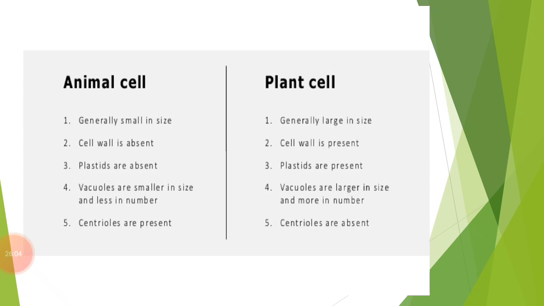Plant cells have a large vacuole, but animal cells usually have no vacuole, or only small ones. Some animal cells have small vacuoles. So this is the difference between the animal cell and the plant cell. Here the centrioles are present in animal cells, but centrioles are absent in plant cells. So this is the difference between the plant cell and the animal cell that I have told you.